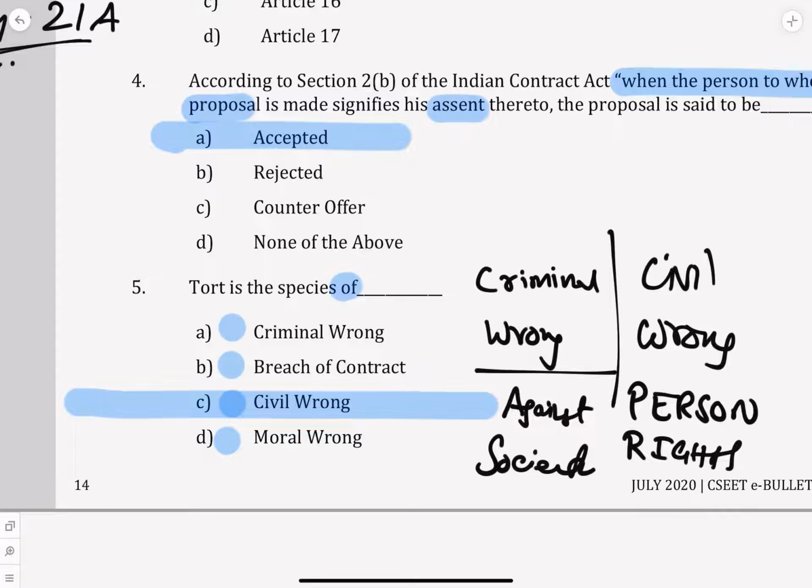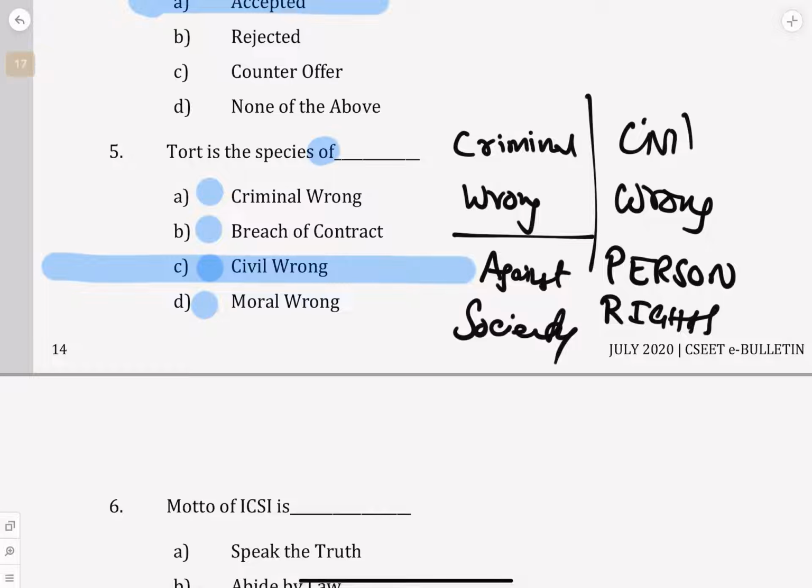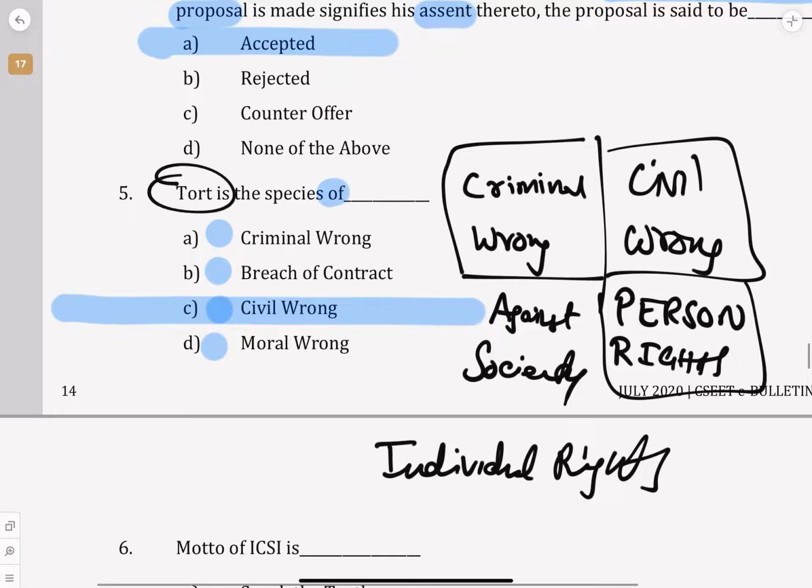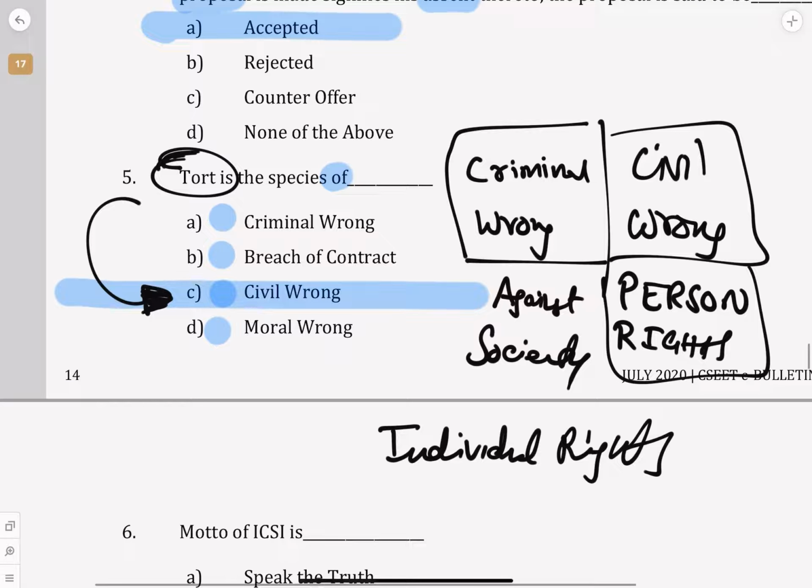If a murder is happening, the murder is not only against one person, it is considered a complete wrong for the society. But a civil wrong is against the person's individual rights. That is why we say the law of tort is not a criminal wrong, but a civil wrong. Even if you don't know the answer, you know it is not a criminal wrong, not breach of contract, not a moral wrong, so you can select the correct answer. This is another way to understand.